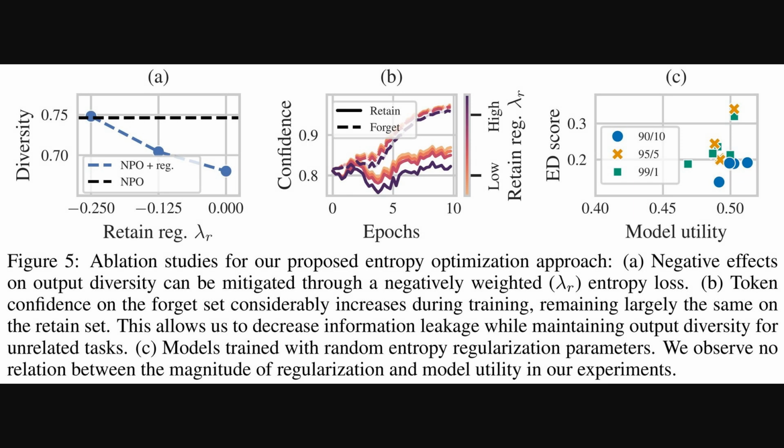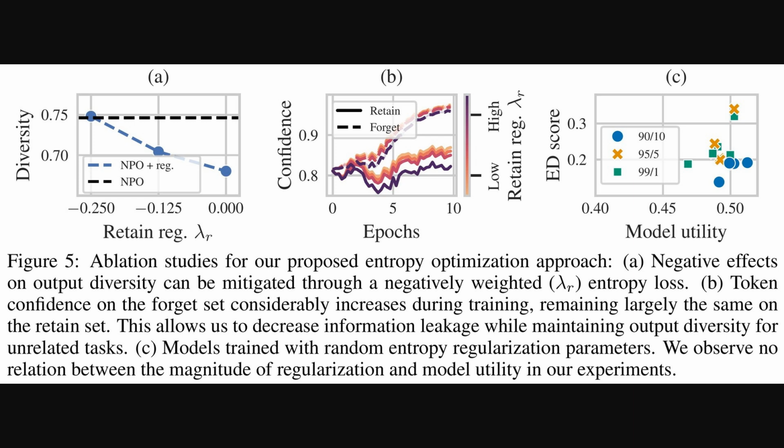So moving on, Figure 5 presents some ablation studies. These are basically experiments where you tweak different parts of the system to see what happens for their proposed entropy optimization. Panel A shows that by carefully adjusting a parameter for retained regularization, they can maintain output diversity. That's the variety in the model's answers.